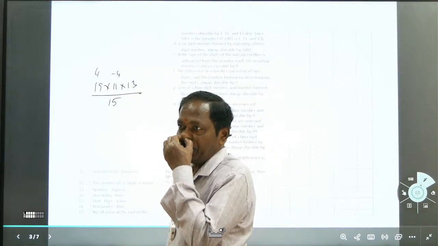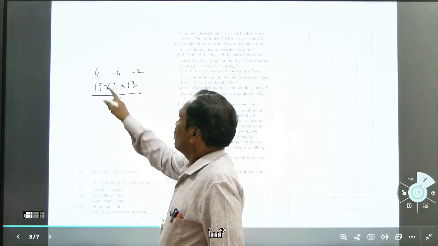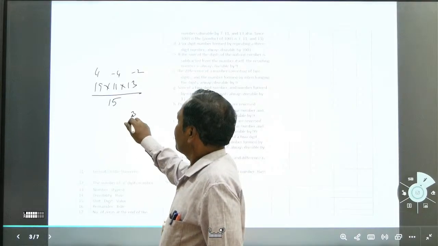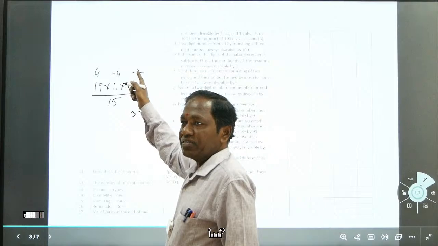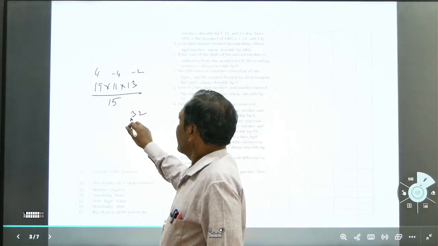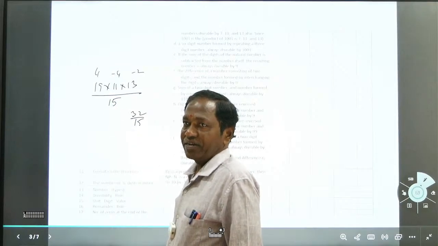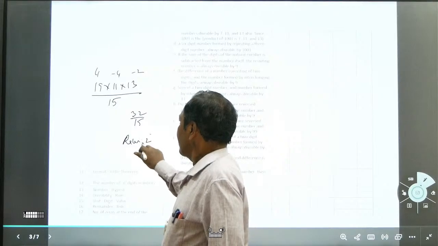It requires minus 4. Minus 2. 4 into 4, 16. 16 into 2, 32. Plus into minus, minus. Minus into minus, plus. Again this becomes 15. The remainder should be much lesser than 15. Then the remainder is again divided. Yes, 2.